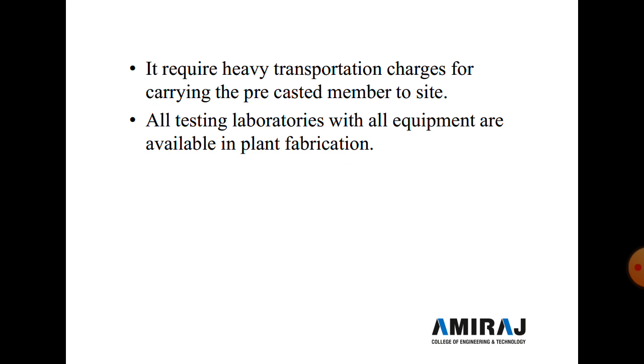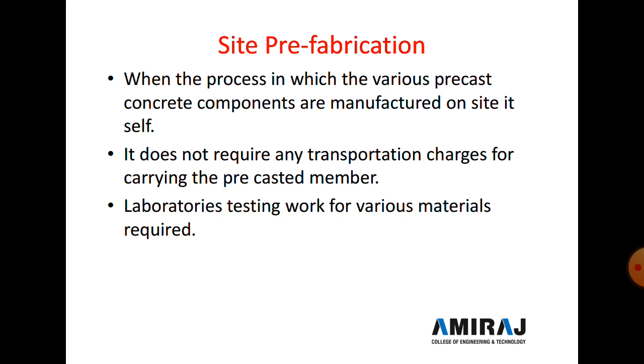Now the next type of fabrication is site fabrication. When the process is one in which the various precast concrete components are manufactured on site itself but not in a factory, it is called site prefabrication. It does not require any transportation charges for carrying the precast members, but it requires a lifting device like a crane to assemble the precast components, and laboratory testing work for the various materials required for precasting the components cannot be done in site prefabrication.